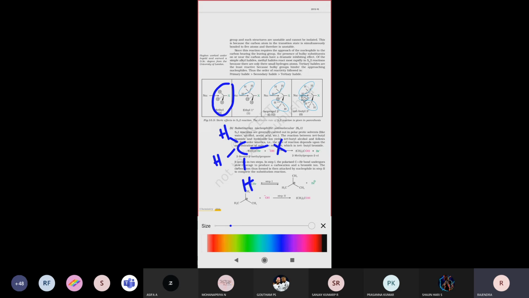Bulky groups are what we commonly call alkyl groups, like a methyl group or an ethyl group.